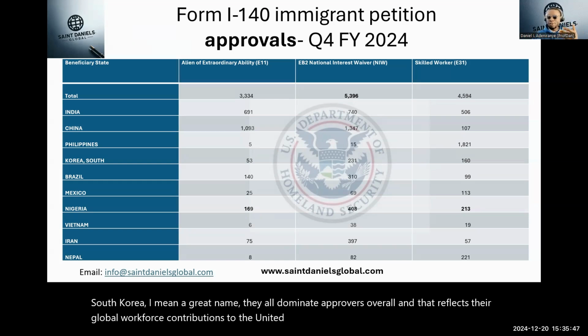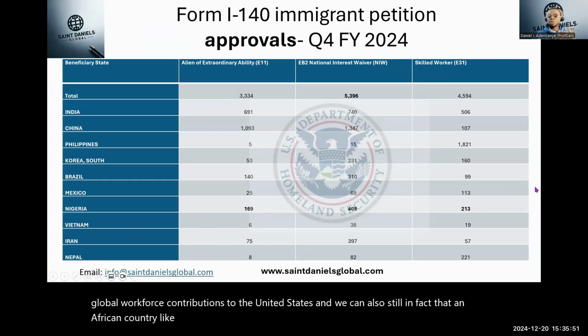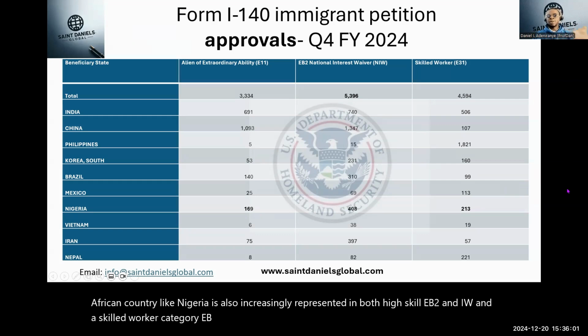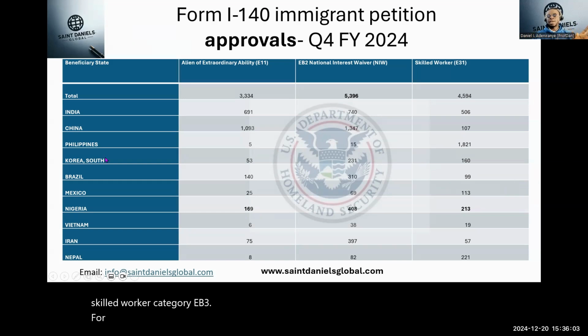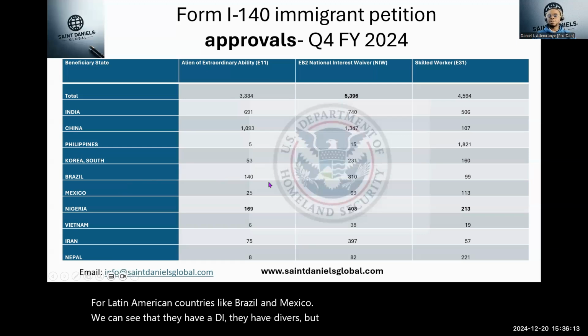We can also infer that an African country like Nigeria is also increasingly represented in both EB1, EB2 NIW, and the skilled worker category, EB3. For Latin American countries like Brazil and Mexico, we can see that they have diverse but smaller contributions compared to Asian countries.